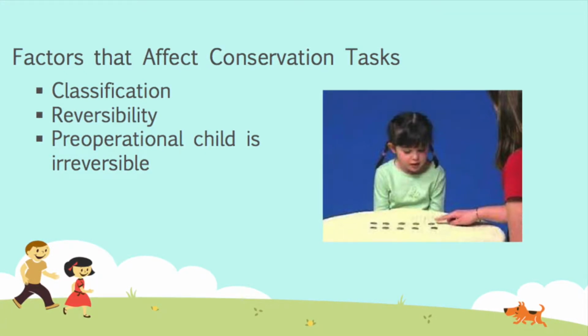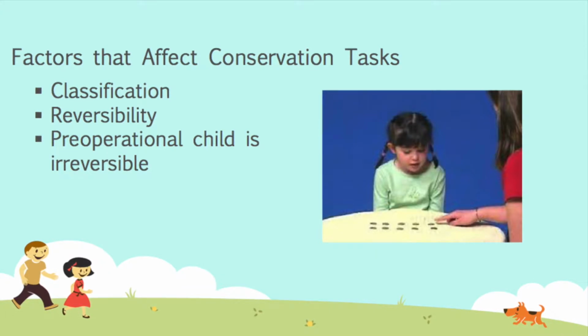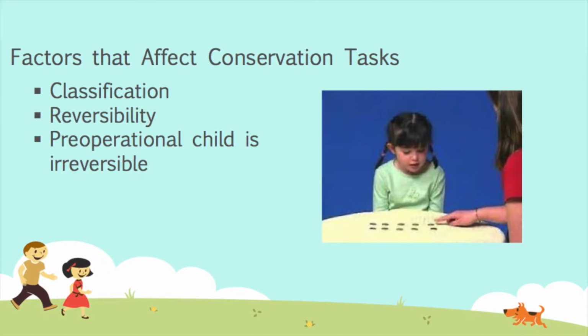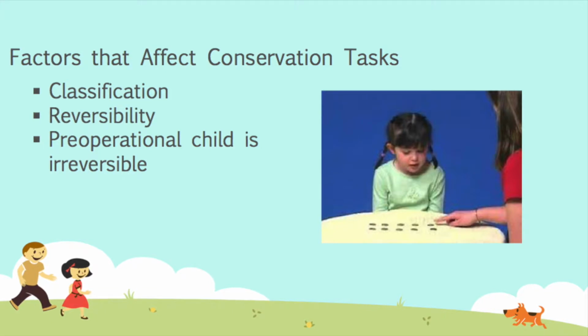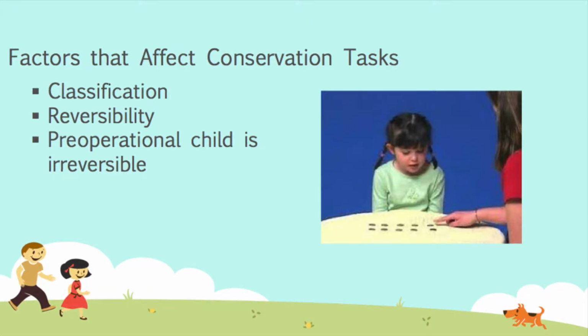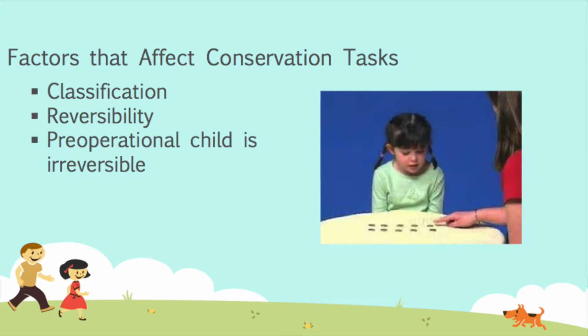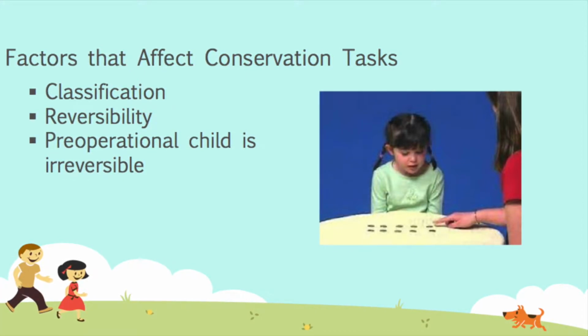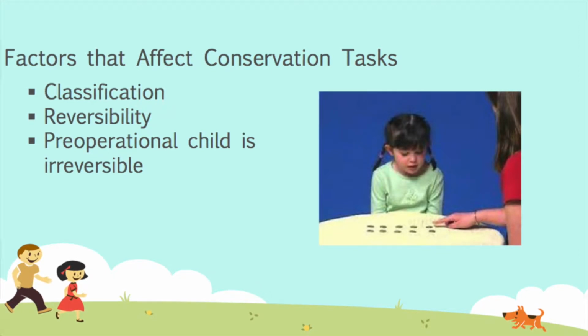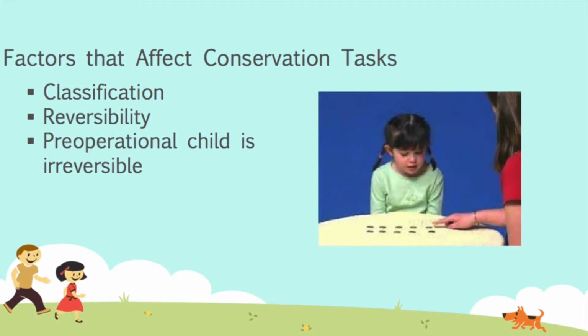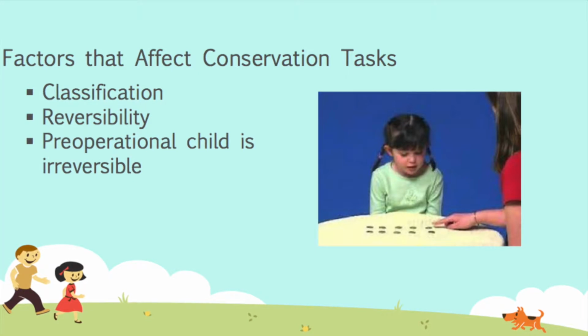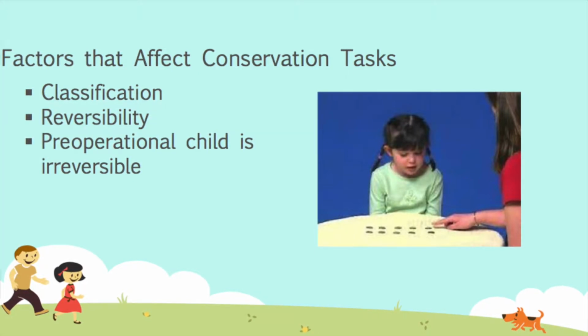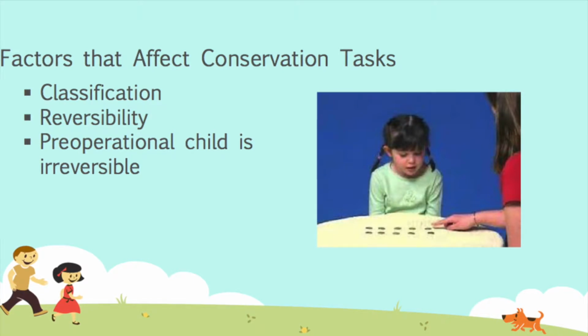Classification is the ability to group objects with some similarities within a larger category. Kids can usually differentiate between two groups, but most lack the understanding that subclasses can be part of a larger class. Reversibility is a cognitive act in which a child recognizes that they can use stages of reasoning to solve a problem and then trace the steps back to the original question. Most children cannot perceive the reversibility of the transformation while doing the conservation tasks. The pre-operational child is irreversible. They're able to rationalize their thinking and actions, but the experimenter can see contradiction in the child's logic.